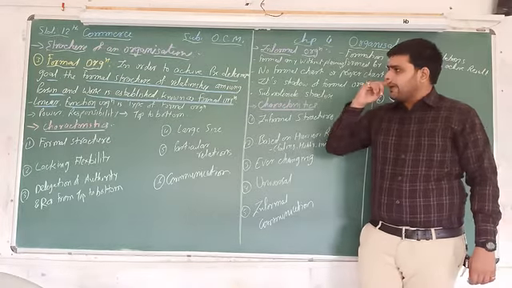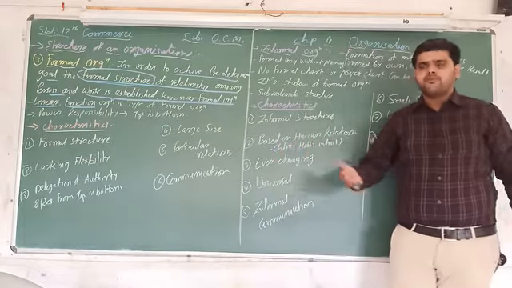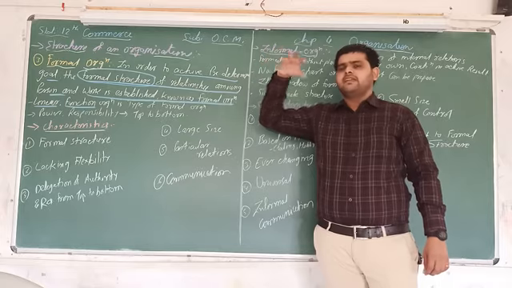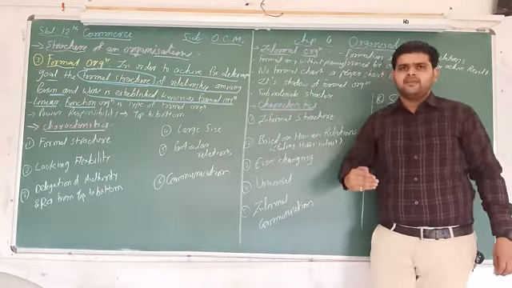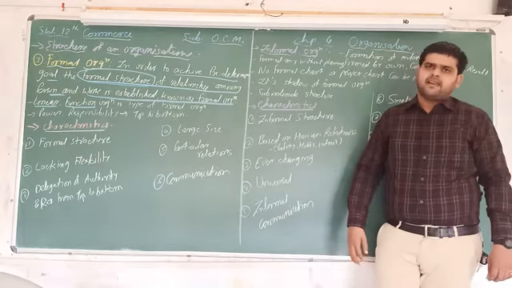What is meant by formal structure? Level of management: who is appointed as top level, who is appointed as middle level, and who is appointed as bottom level. That particular chart is called the structure of an organization.